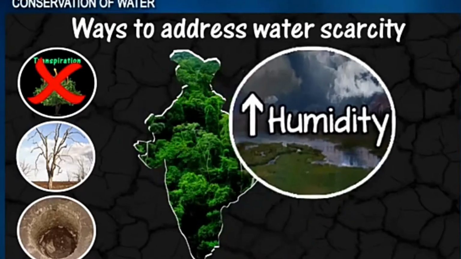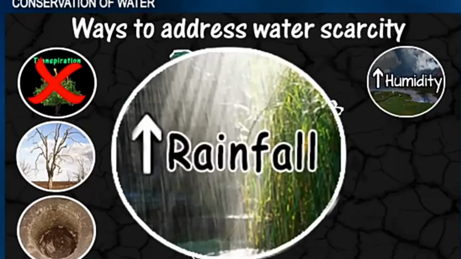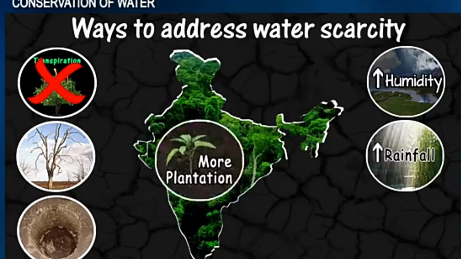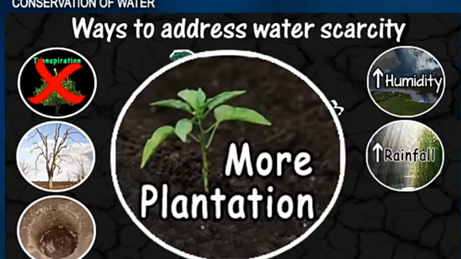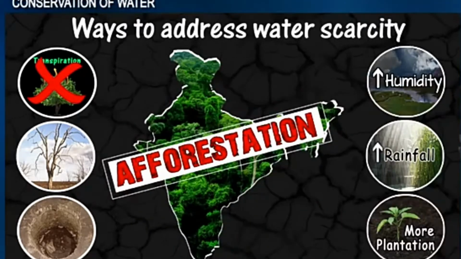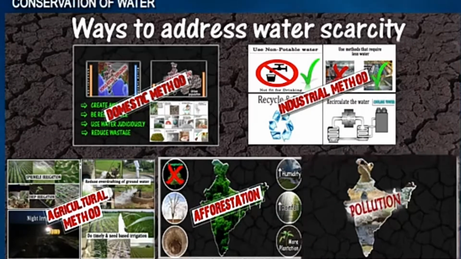When there are trees, it increases the humidity. Once humidity is increased, it also increases the amount of rainfall. Once there is a high amount of rainfall, there will be more plantations, which will result in afforestation. So that's the fourth method.